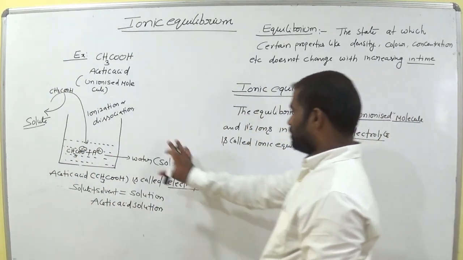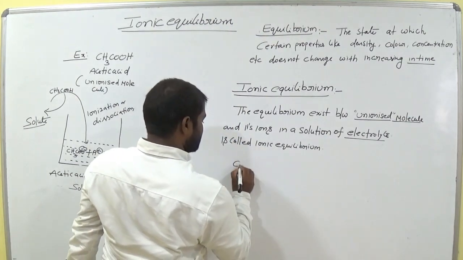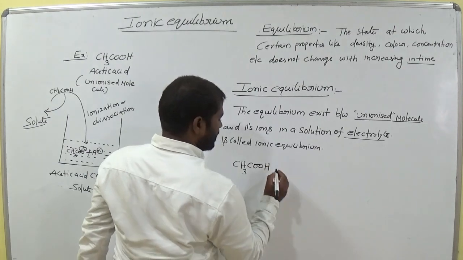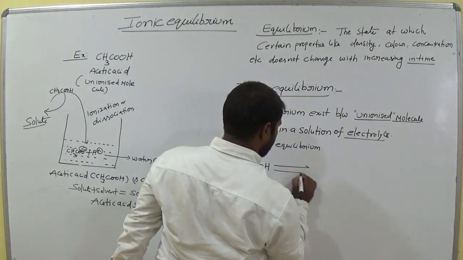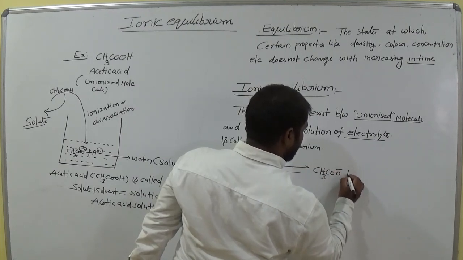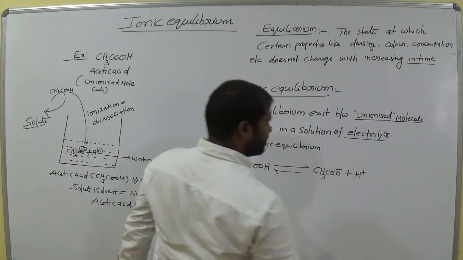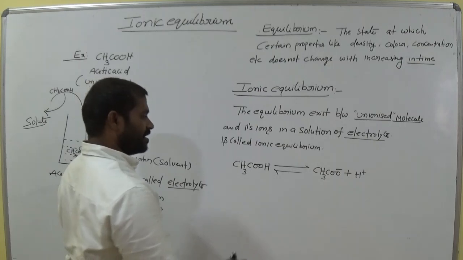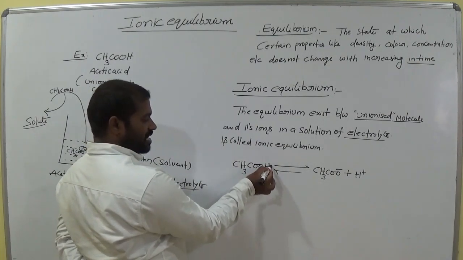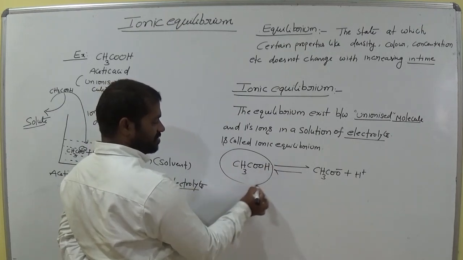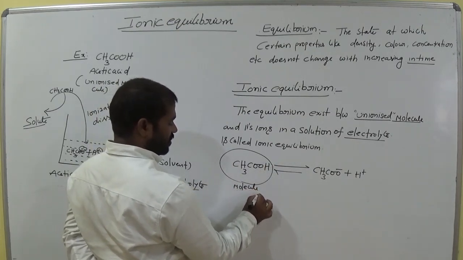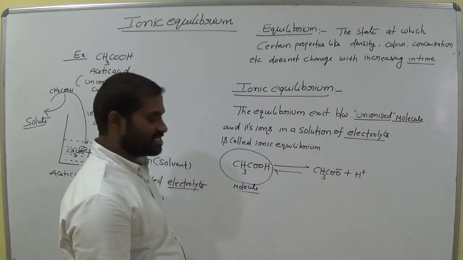So now this is represented as CH3COOH reversible CH3COO minus and H plus. This is an unionized molecule. A molecule is always neutral, there are no charges.